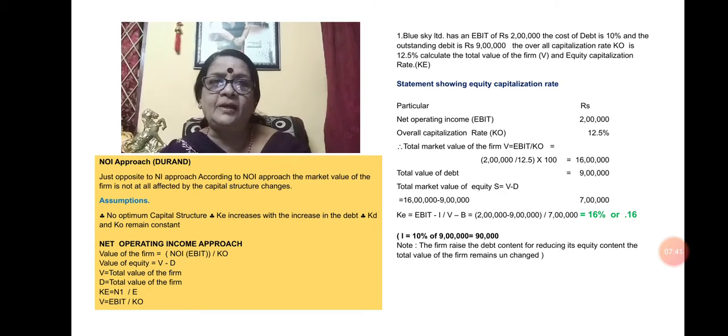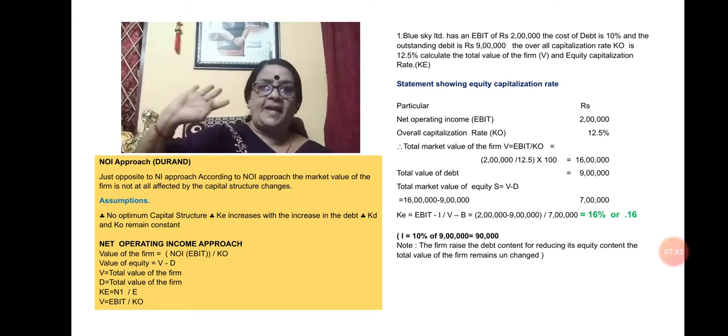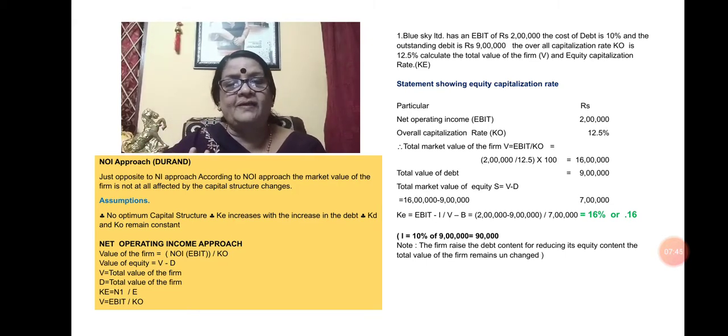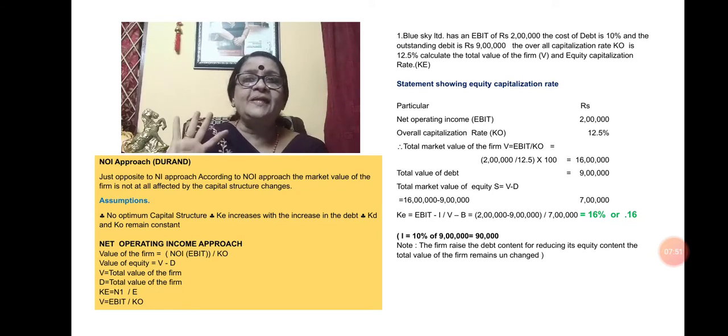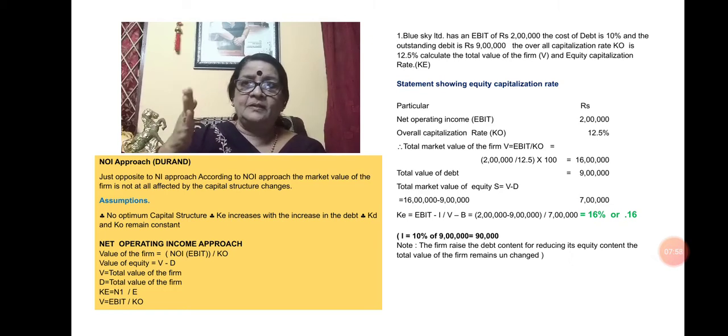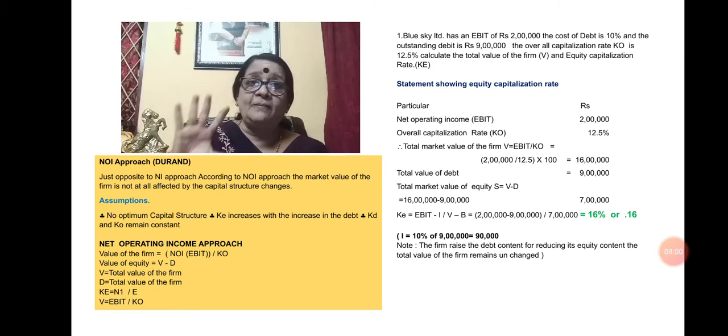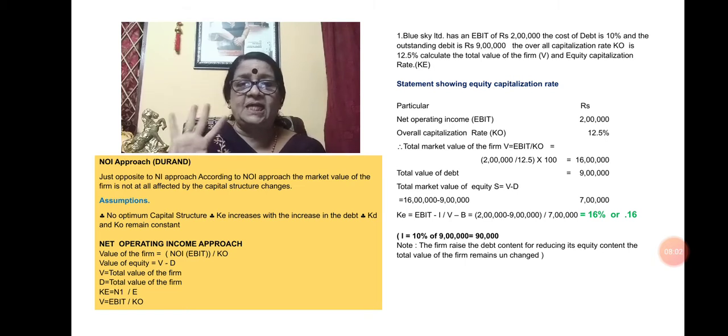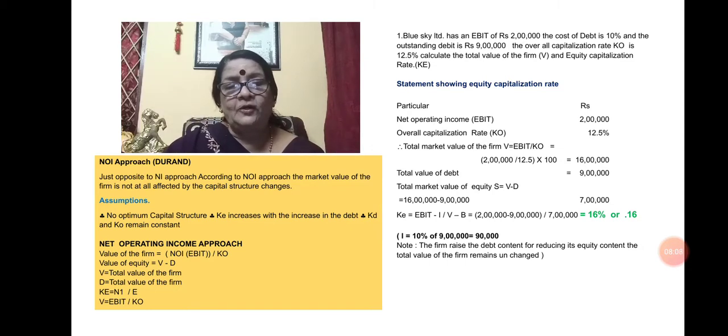So according to NOI approach, there won't be any change in the overall cost of capital or the value of the firm according to changes in the capital structure of the firm. Capital structure is irrelevant to the total value of the firm and the equity capitalization rate KE. So KE will remain constant. Hope you have understood, by this comparison, what is NI approach and what is NOI approach.